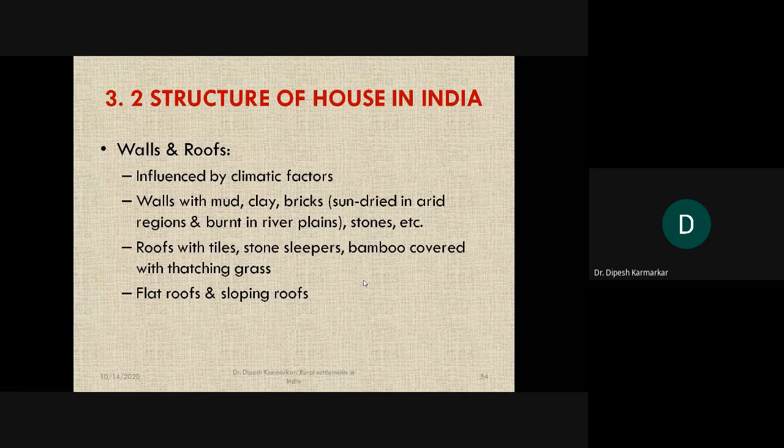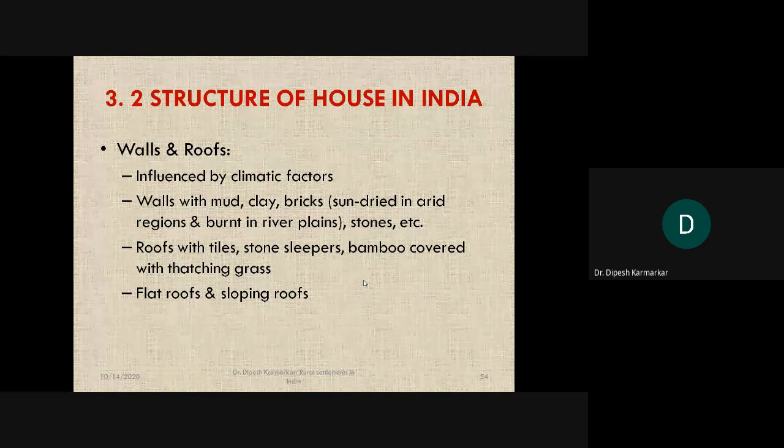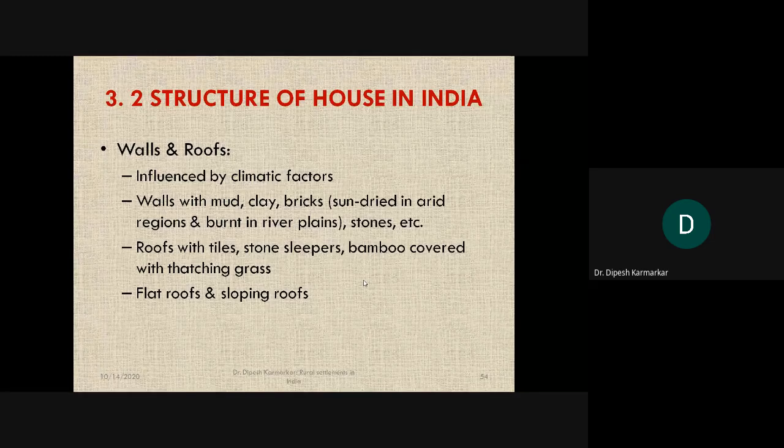That is usually found in the arid regions, where they are just kept open or dried under the sun. Or in the riverine areas, we find they are baked, burnt in what we call a brick kiln, or wheat batti. Stones are also used in the areas where stones are prominent. Roofs also may have tiles. Roofs can also be seen with stone slippers, bamboo covered with thatching grass. And as I already mentioned, flatter roofs and sloping roofs.